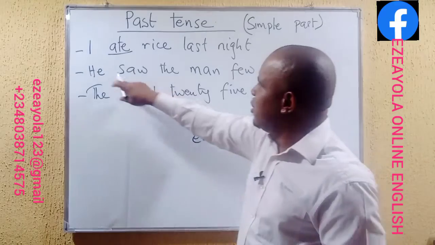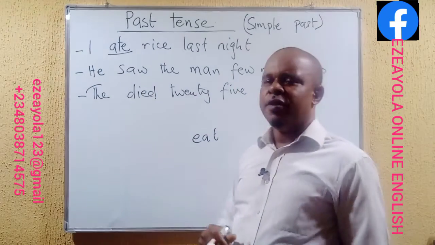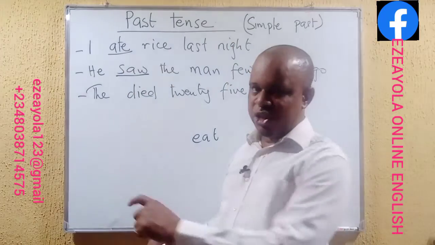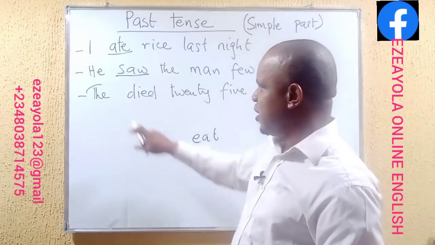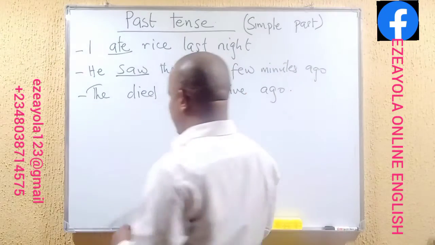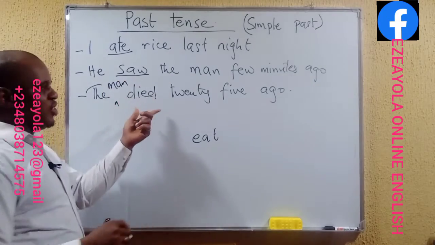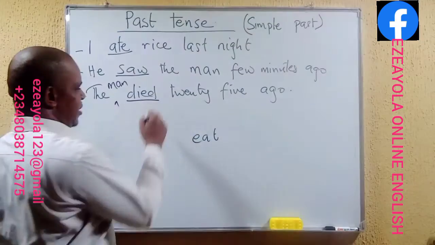That's good. So the next expression is, he saw the man few minutes ago. We have the verb saw in the simple past tense. Before the last one, which says the man died, sorry, we omitted man here. The man died 25 years ago.